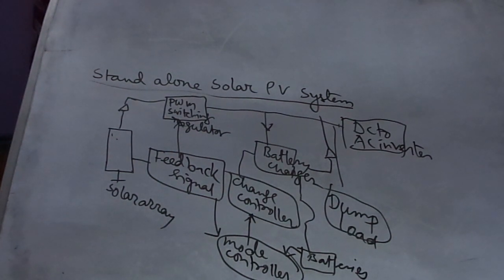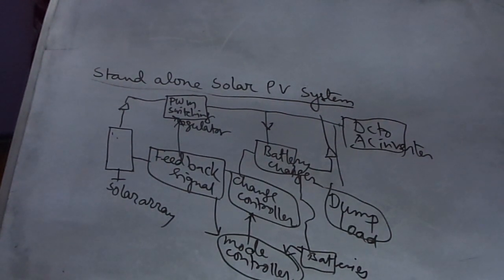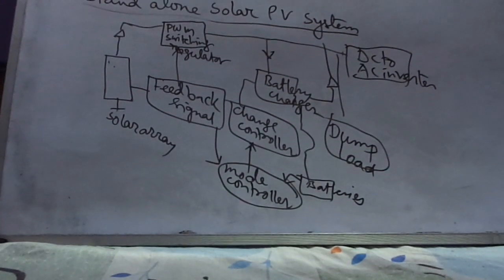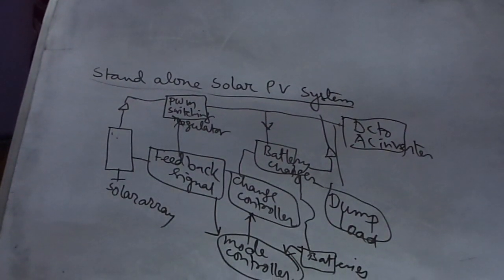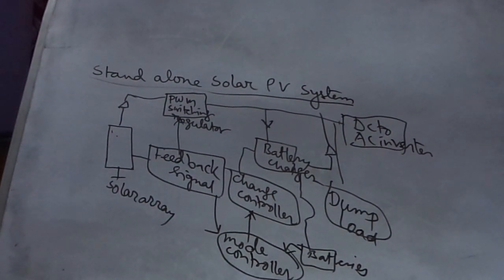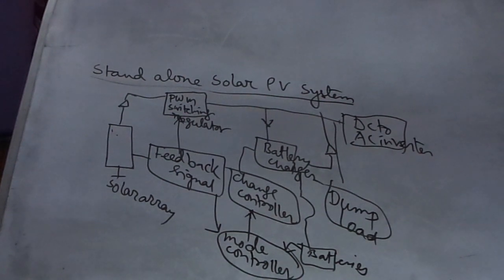The MPPT senses the voltage and current output of the array, and adjusts the operating point to extract maximum power under the given climatic condition.